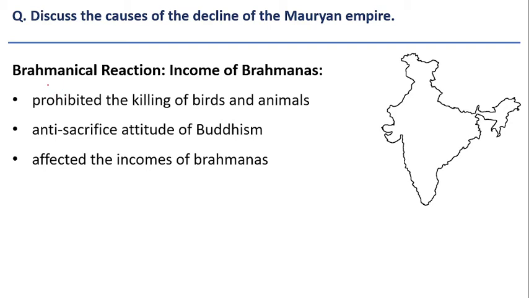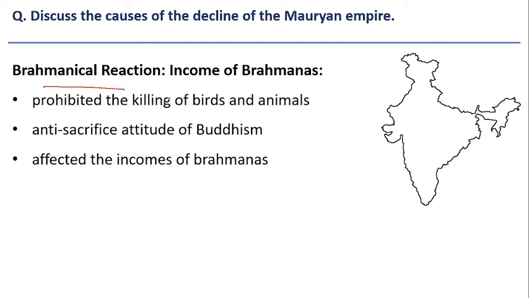Why some historians said Brahmanical reaction is the major reason behind the downfall of Mauryan Empire? Because they give the evidence that Ashoka followed Dhamma policy. It is a peaceful policy, and he prohibited the killing of birds and animals.